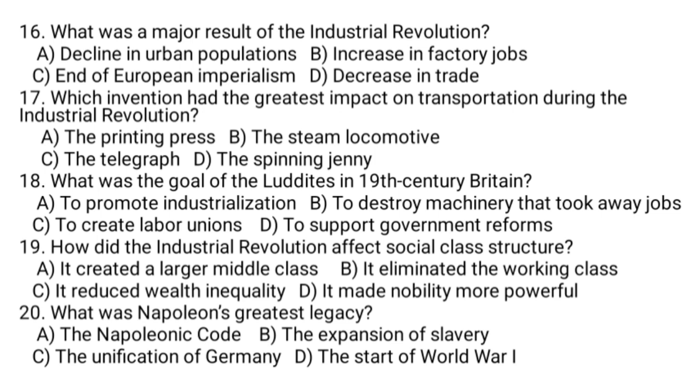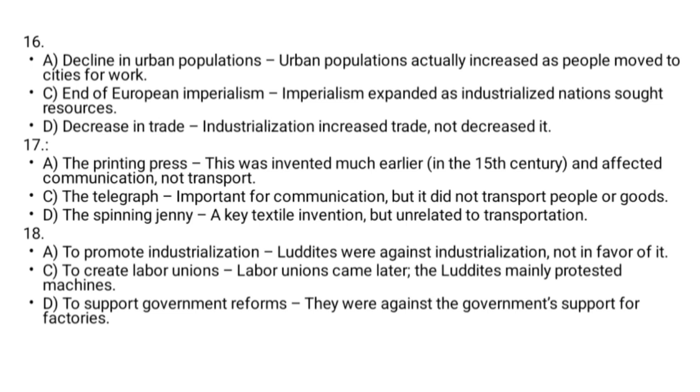Imperialism expanded as industrialized nations sought resources. D says a decrease in trade. Industrialization increased trade, not decreased it. For this reason, B is the correct answer. An increase in factory jobs was the major result of the Industrial Revolution.